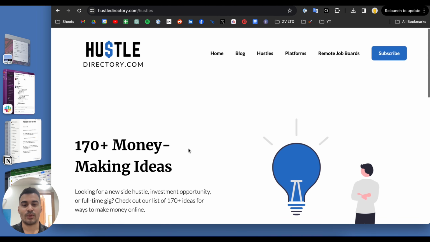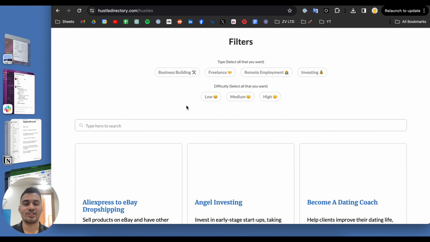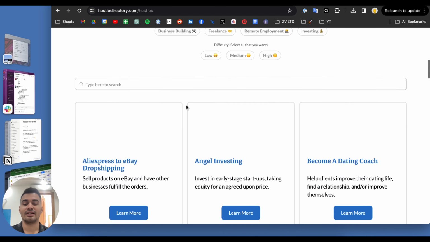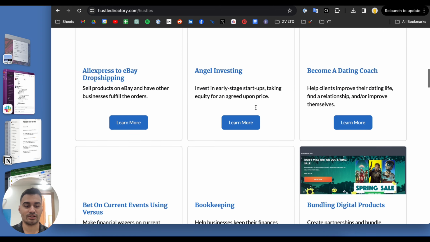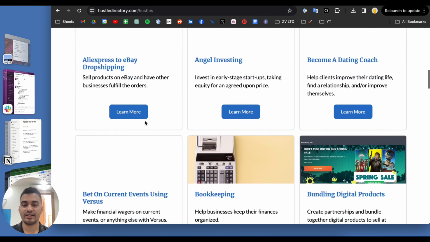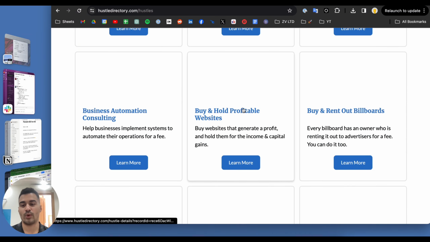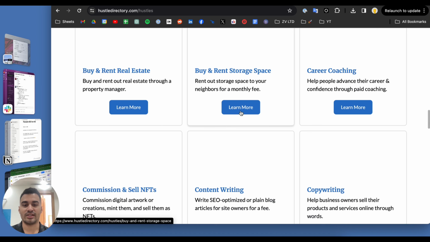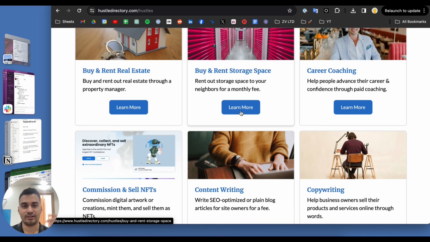And so here is the website. It could use a little bit of update. I haven't touched it in a while just because I'm not sure if I want to keep it or how much I want to spend my time on it. But basically, when it does eventually load, usually it's a little bit faster. Basically, there are hundreds of different ways to make money online in here. Angel investing, buying billboards, buying websites, whatever. And then each one of these has their own page with more information on how you can do that, and some other resources like podcasts and stuff that talk about it.